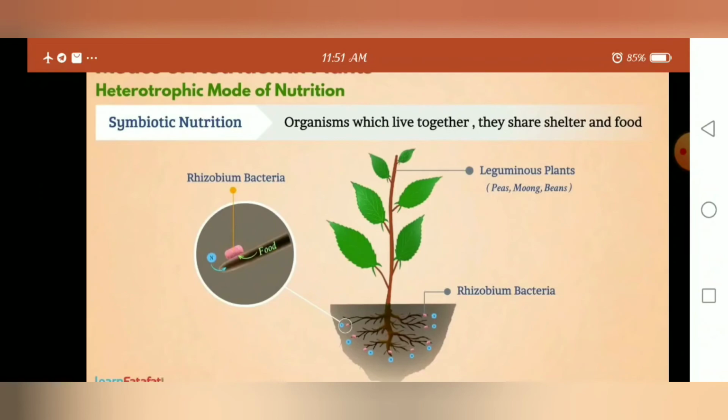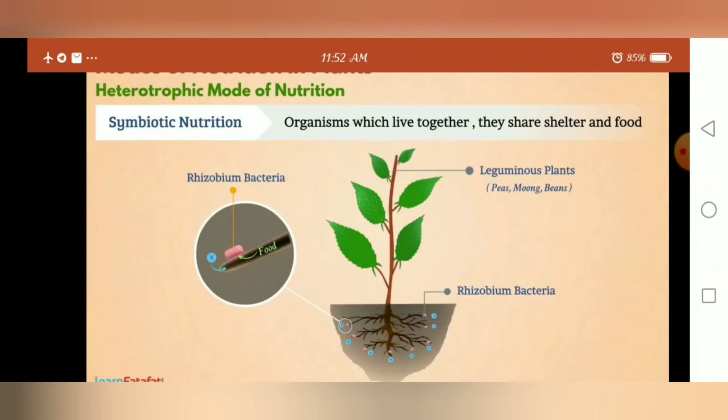How are they mutually benefited? The plant doesn't have the capacity to absorb the atmospheric nitrogen, but microbes, that means the rhizobium bacteria, have the capacity to absorb the atmospheric nitrogen. It helps in nitrogen fixation. Here the rhizobium bacteria are present in the root nodules of the leguminous plants. The leguminous plant acts as a host plant. It will give the place to live. In turn, it will give the support to the plants to get the atmospheric nitrogen. Like this, both the bacteria as well as the plant get benefited from each other.